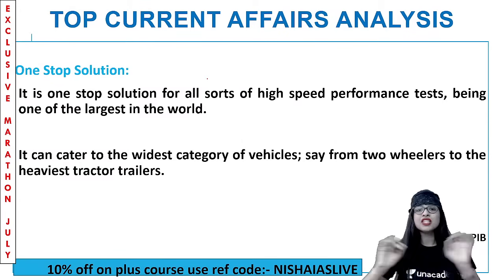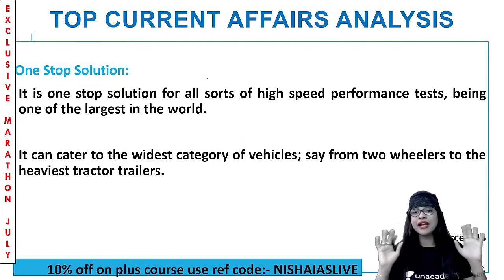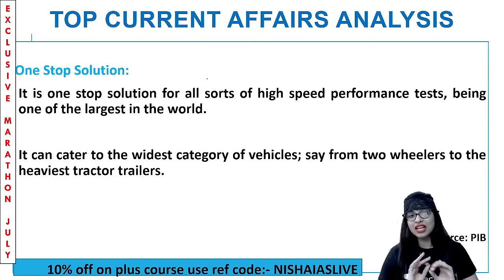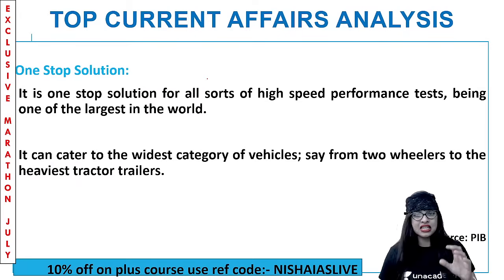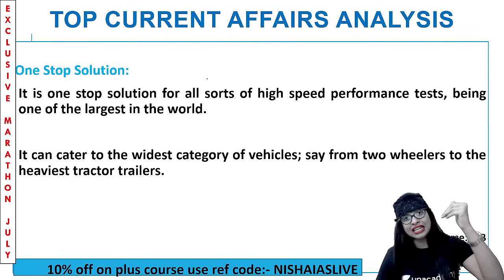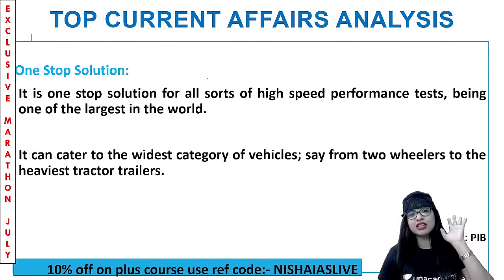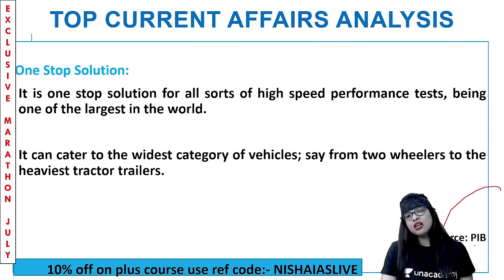Second is a one-stop solution. For all sorts of high-speed performance tests, being one of the largest in the world, this is the one-stop solution. It can cater not just to one category of vehicles, but a variety of categories, ranging from two-wheelers to heavy tractor trailers. To that level, this track has the capacity to test the speed, I can tell you. Clear? So this particular news is taken from the PIB. Fine.